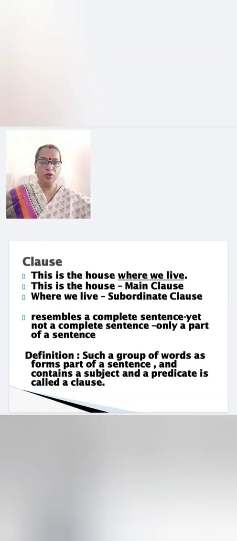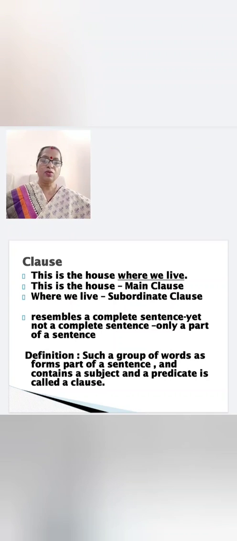Let us move on to clause. This is the house where we live. Here, this sentence consists of two clauses. This is the house, main clause. Where we live, subordinate clause. A clause resembles a complete sentence, yet is not a complete sentence, only a part of a sentence. So what is the definition? Such a group of words as forms part of a sentence and contains a subject and a predicate is called a clause.